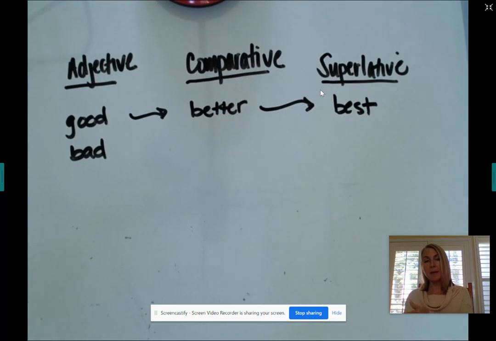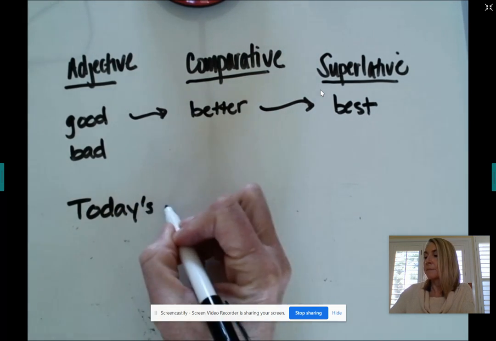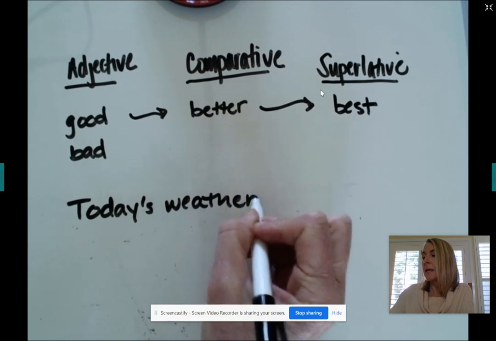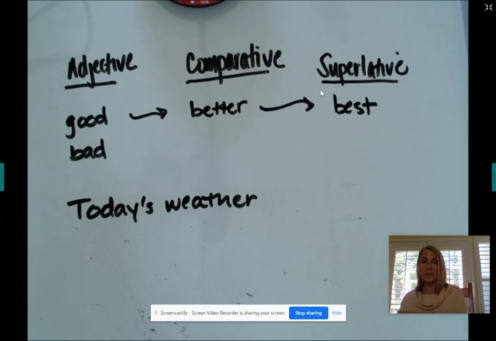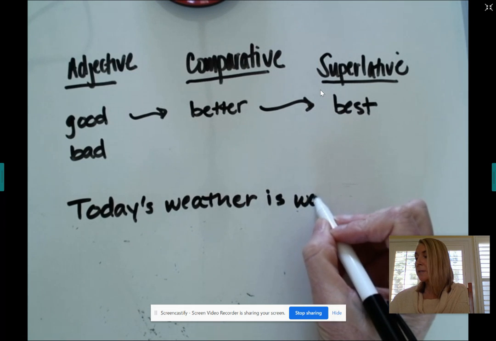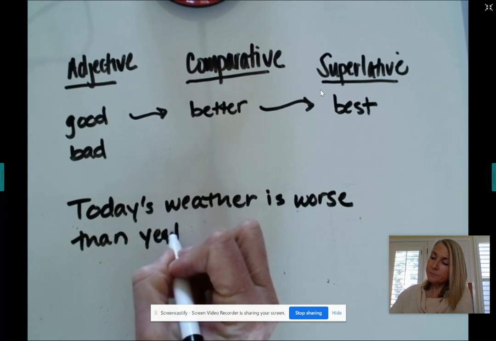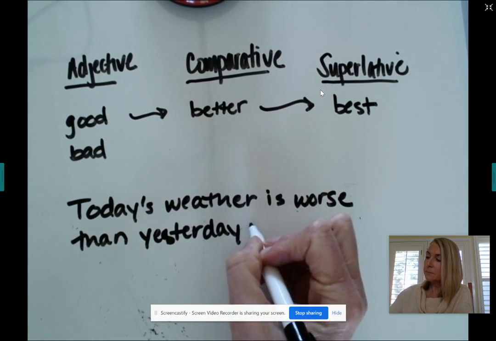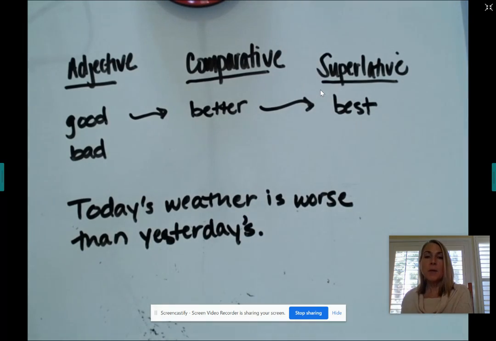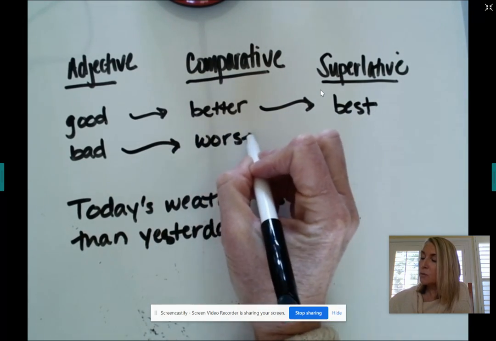The weather is bad. Now, if I'm comparing the weather to yesterday's weather, right, I might say today's weather is blank than yesterday's. What would I put in there? Today's weather is worse than yesterday's. Okay, today's weather is worse than yesterday's. I'm comparing today and yesterday, so that would be a comparative form, and bad changes to worse.